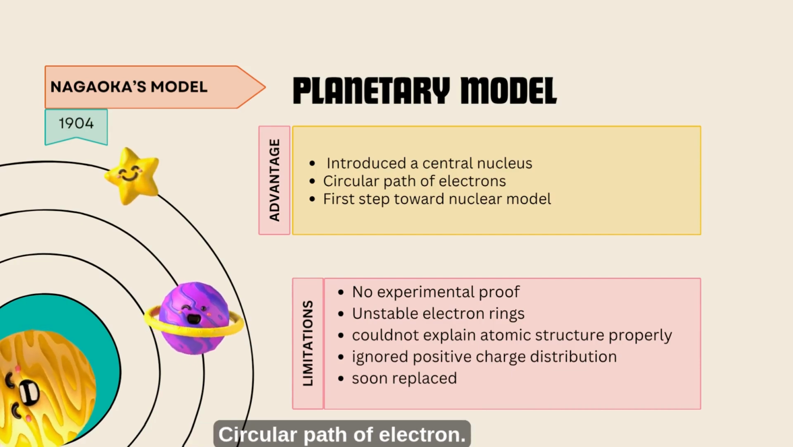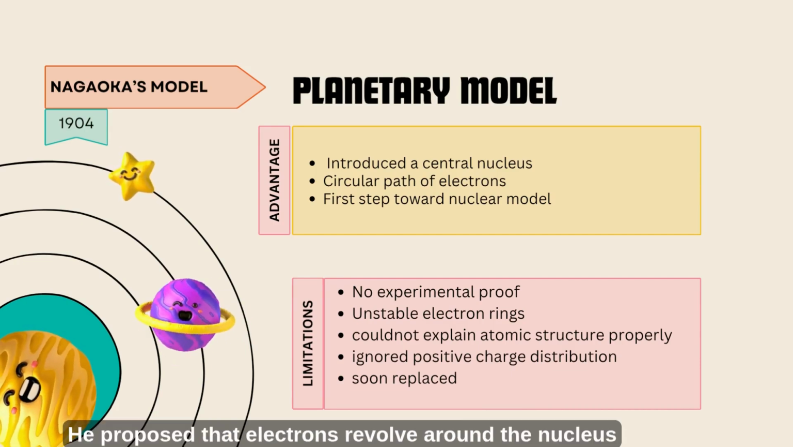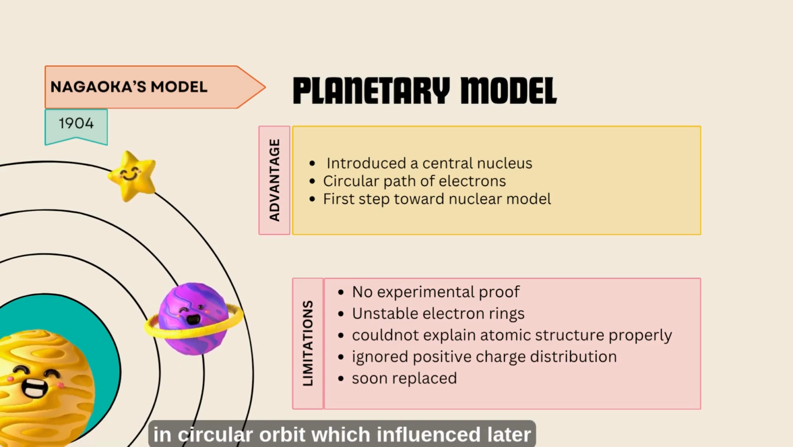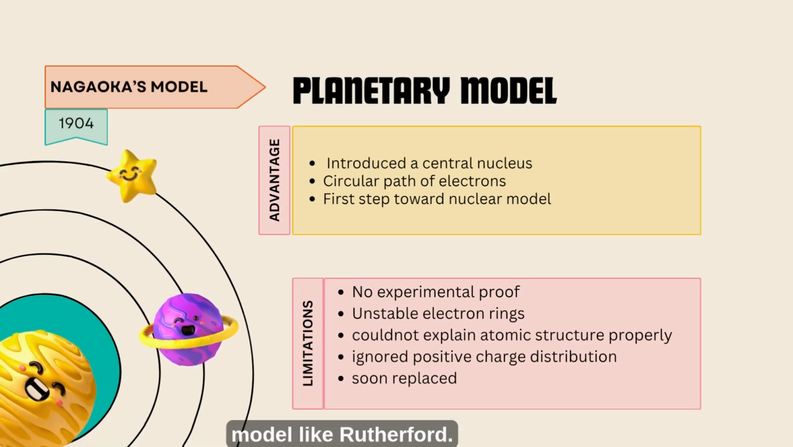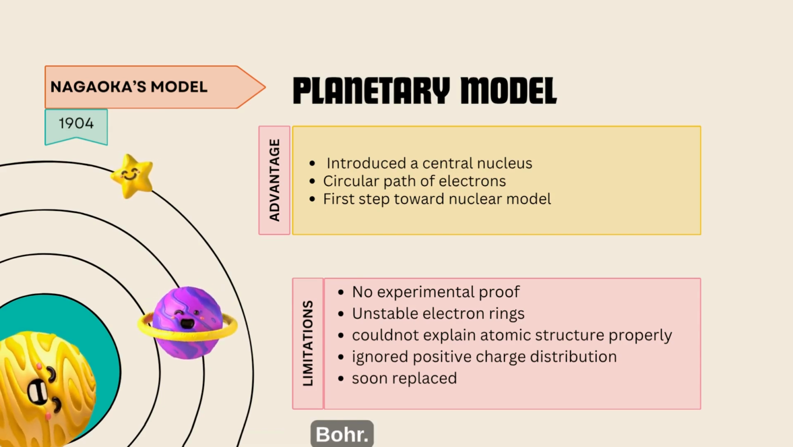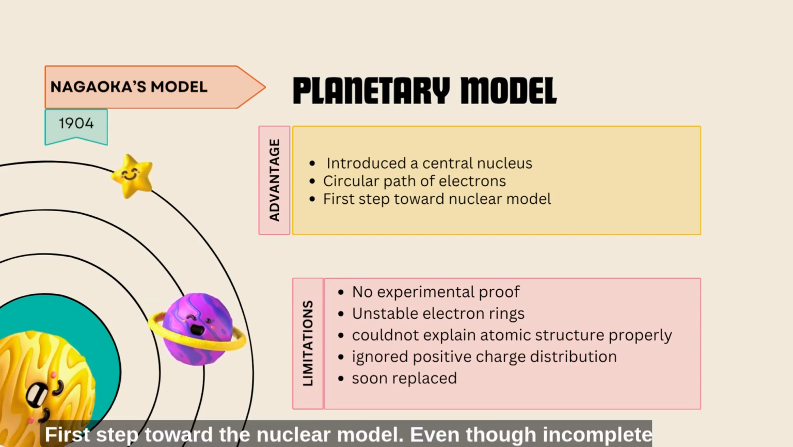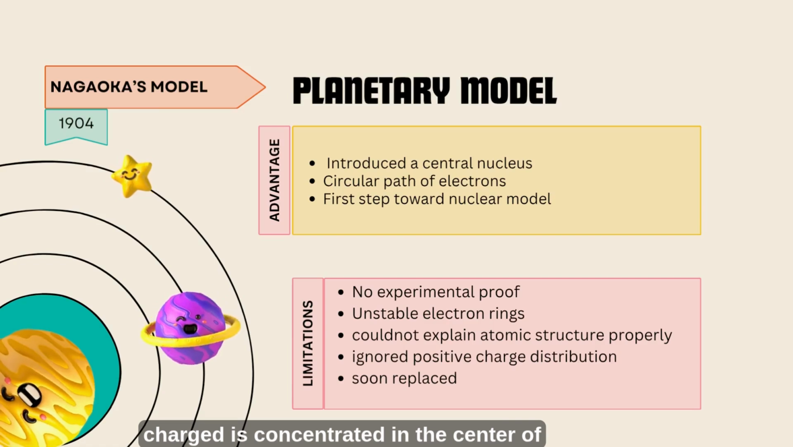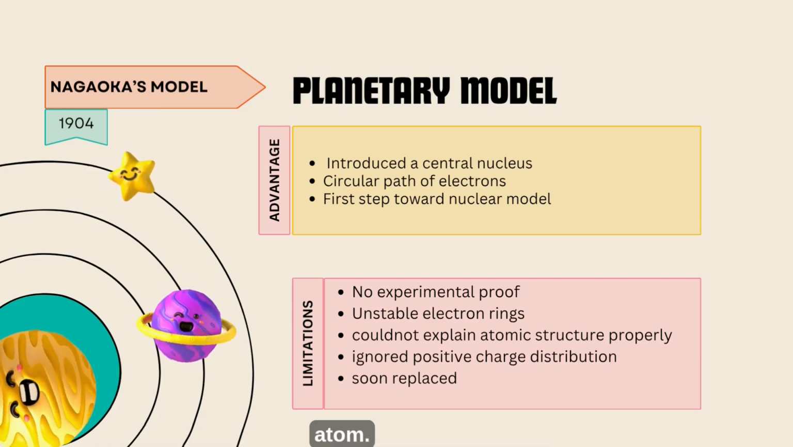Circular path of electron. He proposed that electrons revolve around the nucleus in circular orbits, which influenced later models like Rutherford's and Bohr's. First step toward the nuclear model. Even though incomplete, it paved the way for the idea that positive charge is concentrated in the center of the atom.